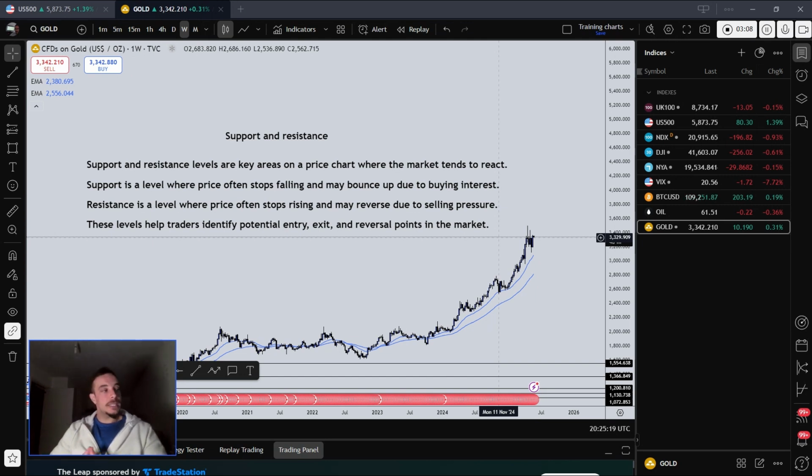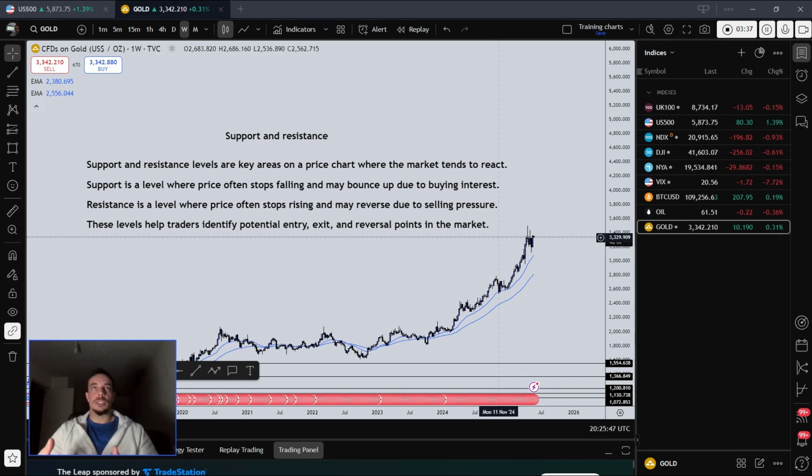Resistance is a level where price often stops rising and may reverse due to selling pressure. So we can see it as a roof without gravity. If you throw a ball to the roof, it will bounce and come back down. These levels help traders identify potential entry, exit, and reversal points in the markets. So basically, you can use this as a point of reference to set up your trades.